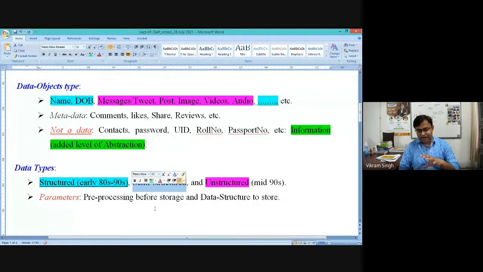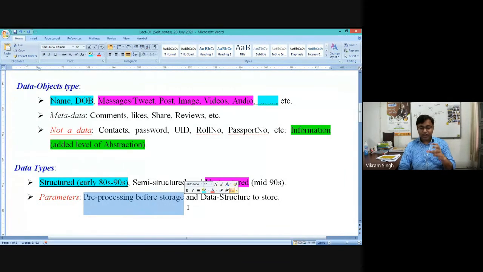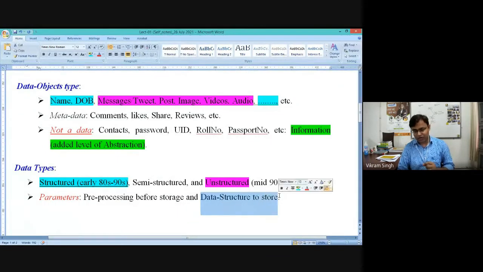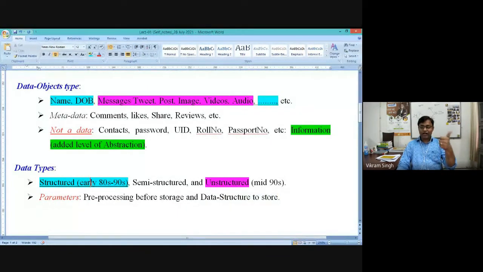So we are saying that we have three broad types of data, and this is purely based on what? Pre-processing before storage. In which type of data do we need to apply pre-processing? This is the first criterion to typify the data. The second is the data structure used to store it. Naturally, to store structured data you will have one data structure on the servers, to store semi-structured data you will have a different data structure in the database, and for unstructured data you will have yet another data structure, right?